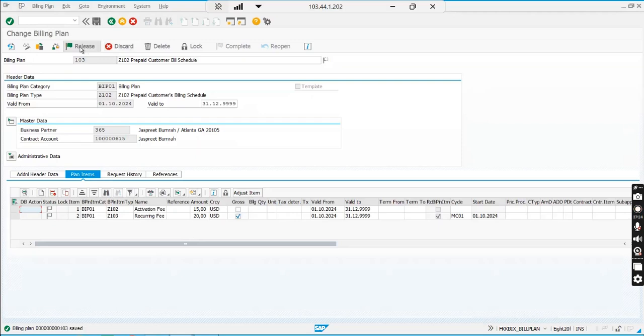Now I will release the billing plan. See, the flag doesn't have a color. The moment I release it, it will have a green color, I guess. Release. Okay, so it is now green. So 103 is released.